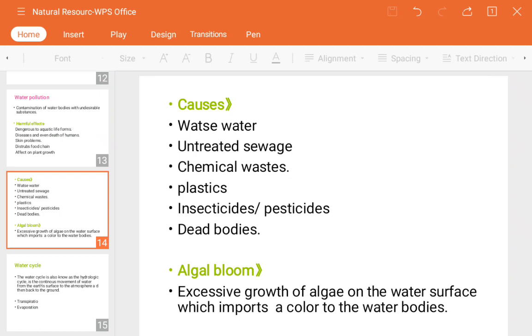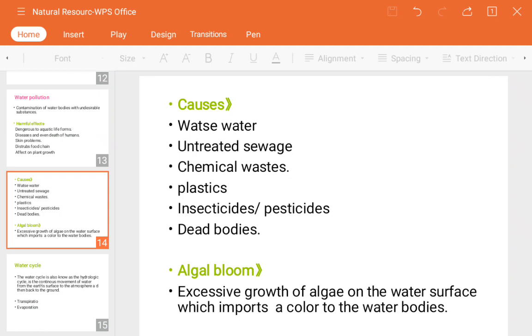What happens if excessive algae is there is that it becomes very difficult and requires a lot of cost to treat it. If the bloom is in a small quantity, then at that time we can suddenly take some actions and treat it. If it is huge in number, then it will require a lot of expenses also.